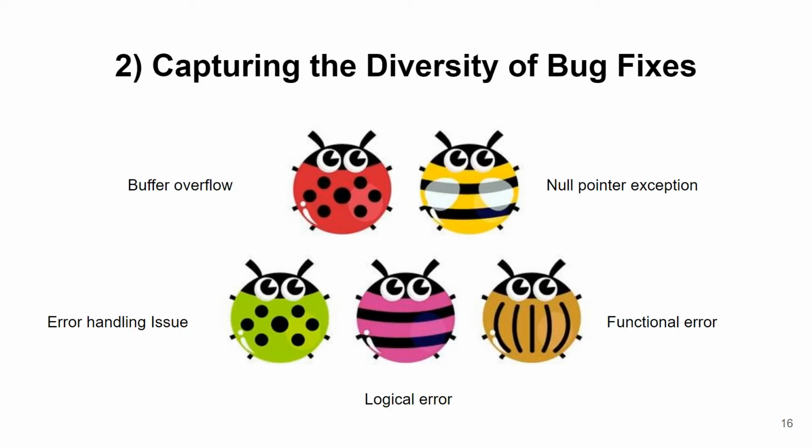The second challenge is to capture the diversity of bug fixes. There are many different types of bugs, and they have many different fix patterns. For example, a buffer overflow bug will look very different from an error handling bug. It is difficult for one unique model to learn all these different fix patterns.